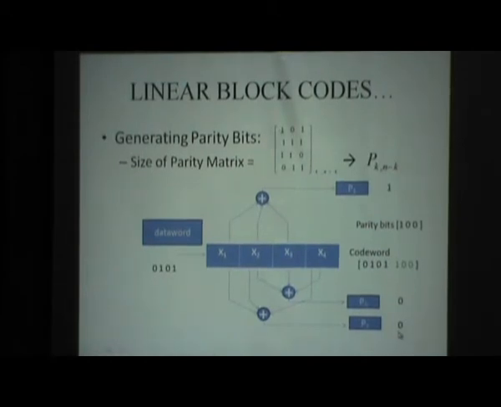So now we have generated the parity bits as 100. For our message sequence 0101, the parity is 100, and this parity is appended, and this will be our code word. For our message 0101, the code word is 0101100.